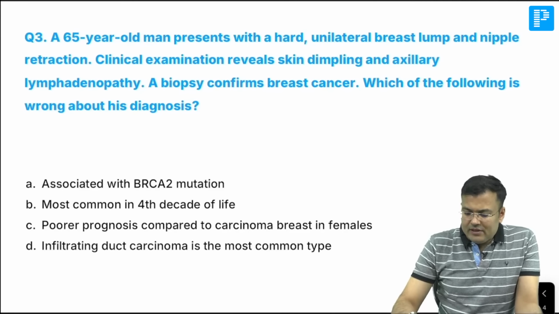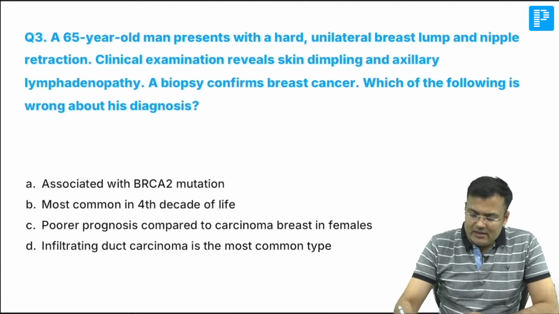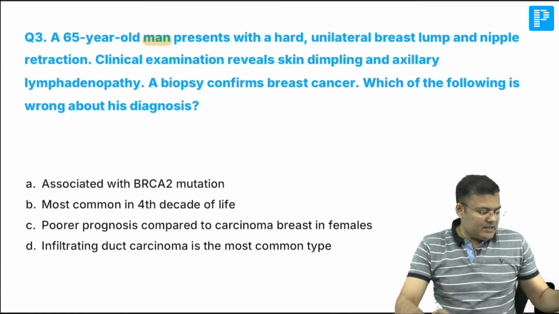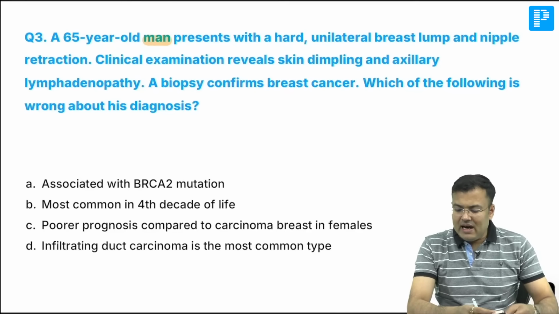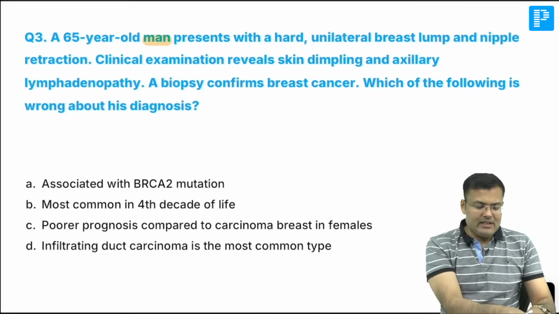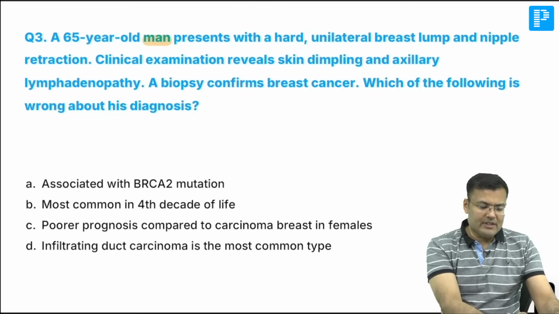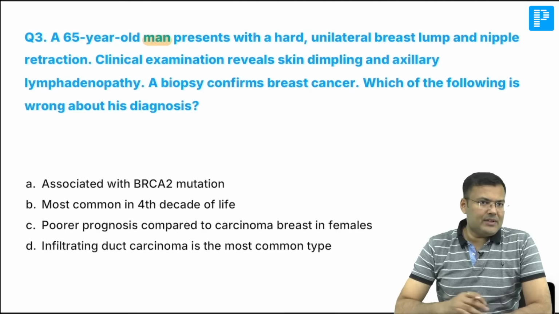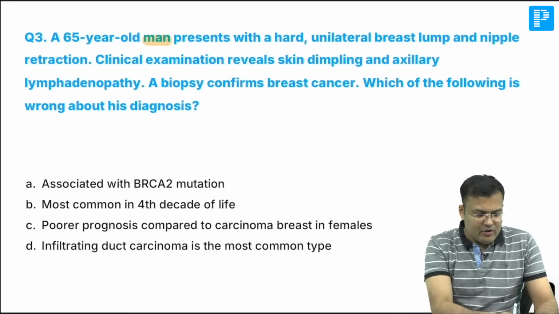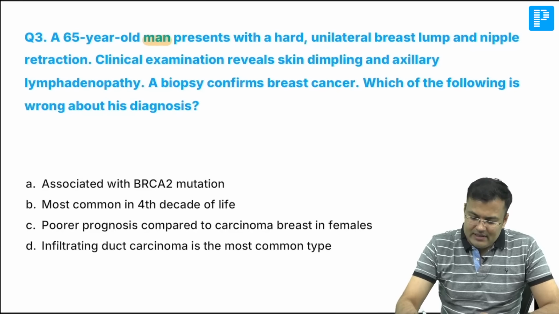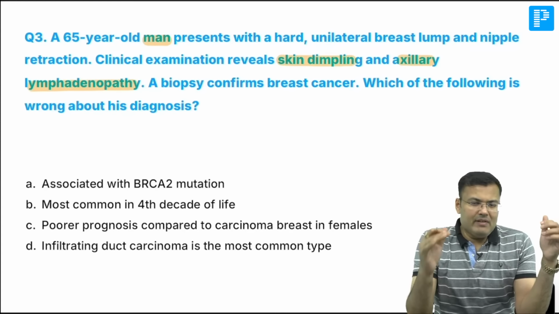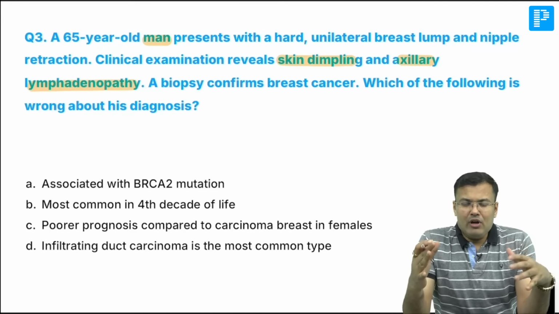A 65 years old man presents with a hard unilateral breast lump. Can you tell me, is the patient male or female? Man. A 65 years old man, and this man is having a hard and unilateral breast lump. There is nipple retraction also. And if there is nipple retraction, guys, can you tell me what's the diagnosis here? This patient is having breast cancer. The clinical examination reveals skin dimpling and there is axillary lymphadenopathy. So patient is having breast cancer, there is dimpling and there is involvement of lymph node.